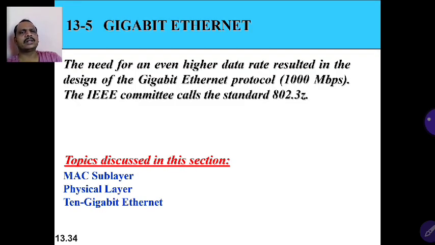Now we come to the Gigabit Ethernet implementation. Compared with the previous implementation, it will be 10 times faster. The need for an even higher data rate resulted in the design of the Gigabit Ethernet protocol at 1000 Mbps. The IEEE committee calls this 802.3z. So the same thing, you are going to discuss the MAC layer and physical layer.